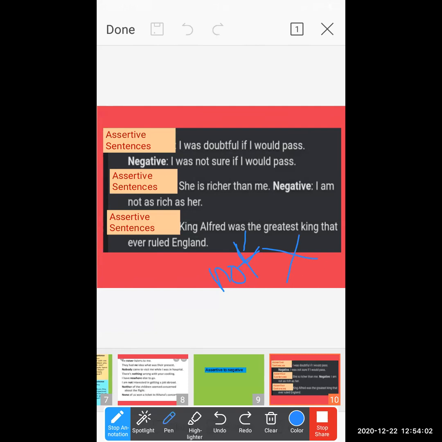Only such kinds of words you have to change. The basic meaning should remain the same.